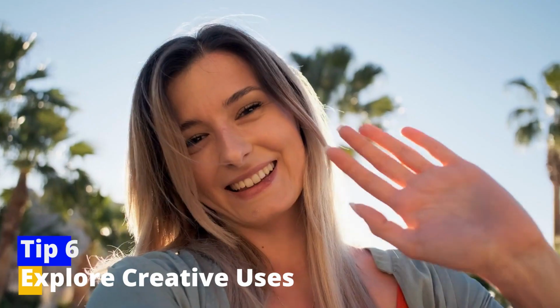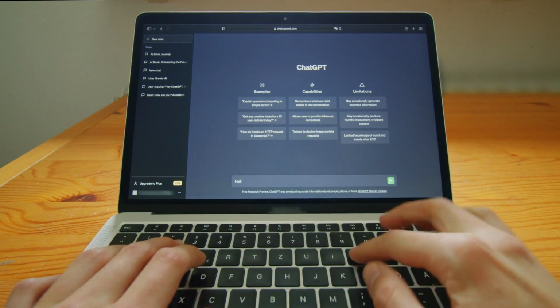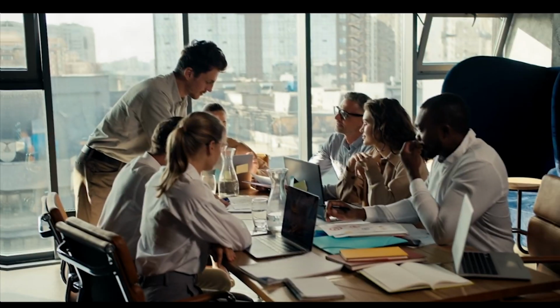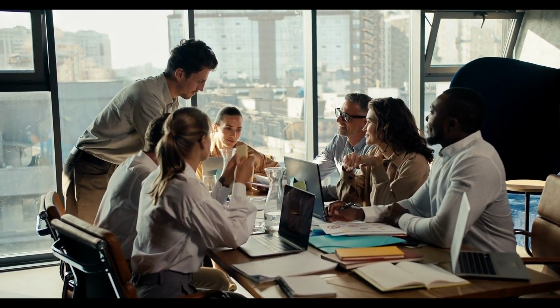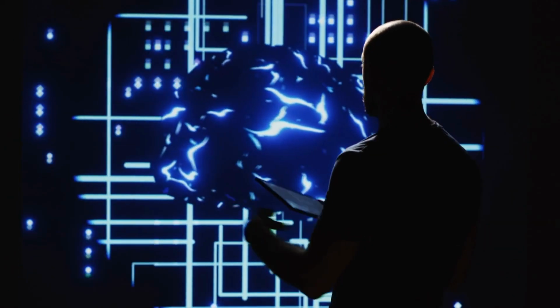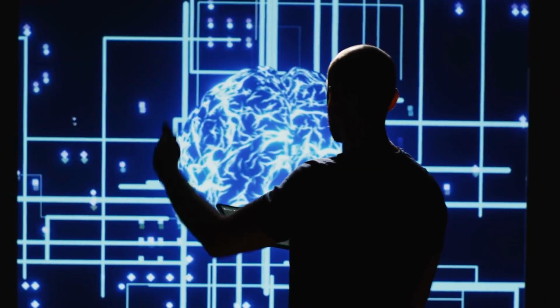Tip 6. Explore creative uses beyond Q&A. While ChatGPT is excellent for answering questions, its capabilities extend beyond simple Q&A formats. Beginners can harness its generative power for creative writing, brainstorming, and even learning new languages. By inputting prompts like, "Start a story about a dragon in a lost city," or "Help me brainstorm ideas for a space-themed party," users can tap into a wealth of imaginative content.